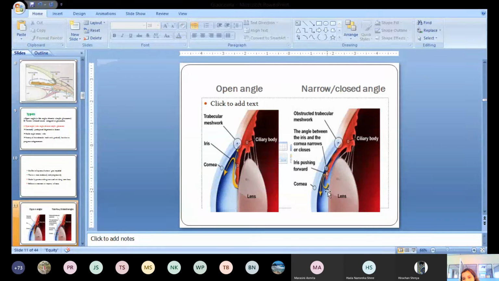But you can see here, in the case of narrow or closed angle glaucoma, the angle is constricted, so there is obstruction in the iridocorneal angles. So there is a sudden rise in the intraocular tension in acute congestive glaucoma. This is an acute condition, which is a medical emergency. We have to treat the patient as soon as possible, otherwise there may be damage to the optic nerve, which may lead to blindness. So this is open angle glaucoma, and this is closed angle glaucoma.